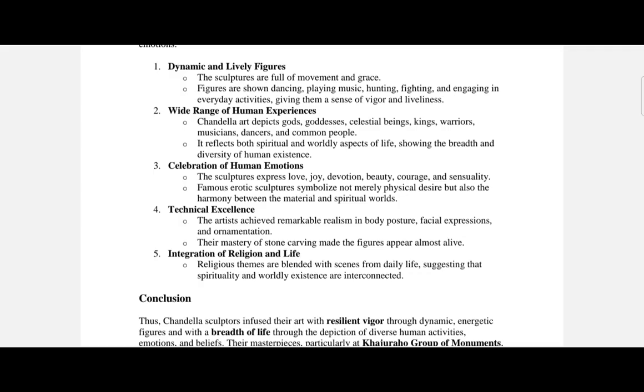It is an expression of the Chandela dynasty's vigor and its contribution of art form in temple architecture. They saw kama as a part of life, where they show erotic sculpture at about 10% of total carving, symbolizing kama as one of the four Purusharthas, the goals of life, and they reflect the joy, passion and vigor of human existence rather than mere sensuality. So they have this erotic and symbolic art form of kama as well, which speaks about desire and its interconnectedness with spirituality, which is moksha.